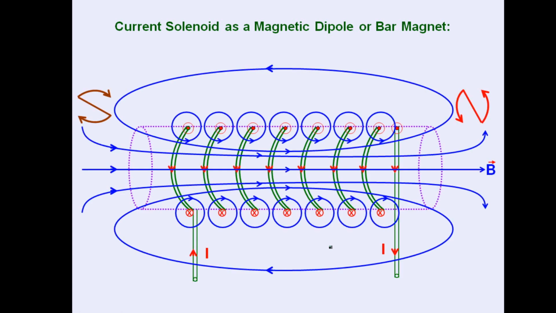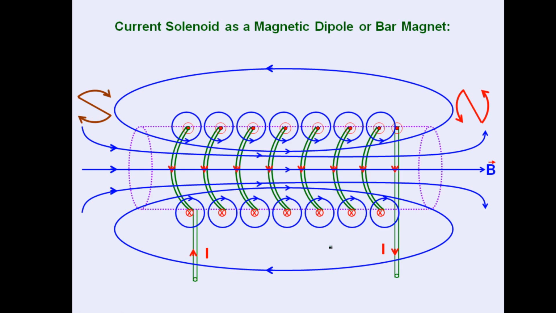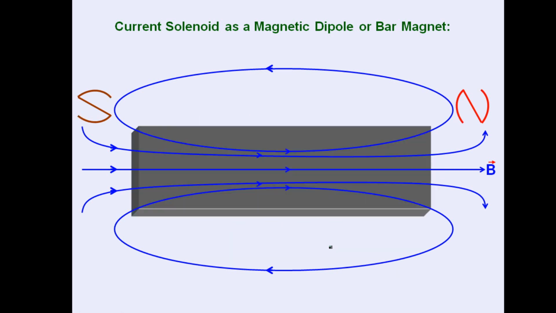So next is current carrying solenoid. Current carrying solenoid is a magnetic dipole or a bar magnet, we can say. This is a solenoid carrying current, and hence left side acts as south, right side acts as north pole, and hence this will be a bar magnet. It's similar to this. So this is actually a solenoid and this is behaving as a bar magnet, and hence the magnetic field pattern is identical for the two.